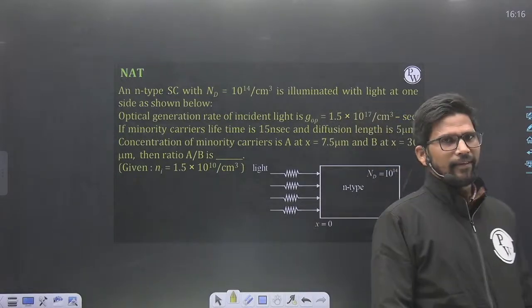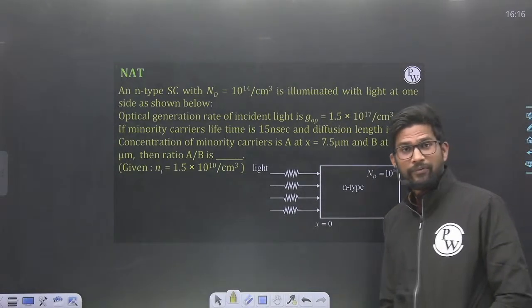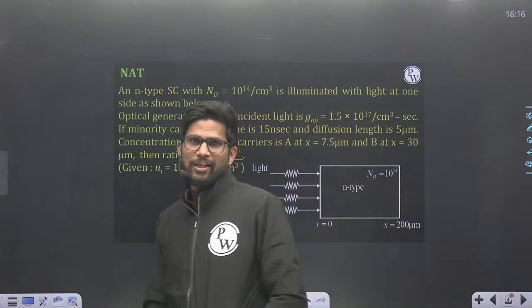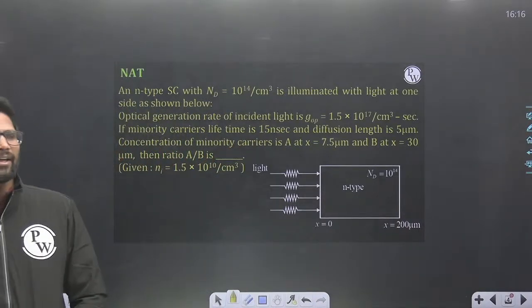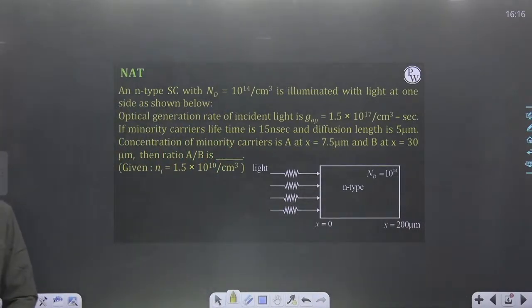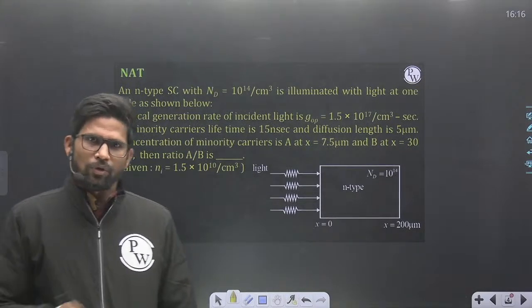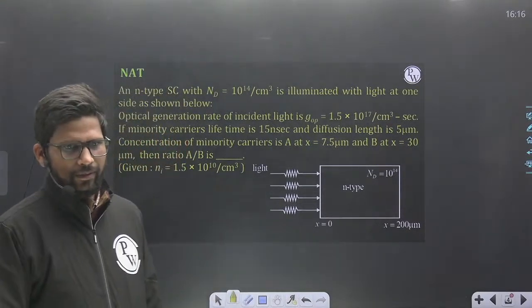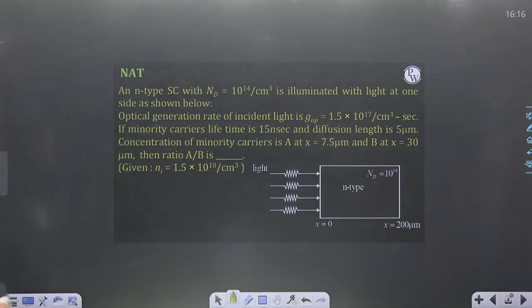If you are saying that the semiconductor is P-type, then definitely holes are the majority charge carriers. You cannot say that the semiconductor is P-type and holes are in minority. You can't say like that, okay? So try to solve this question.